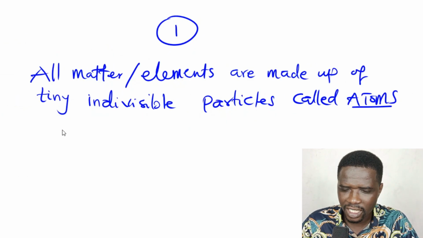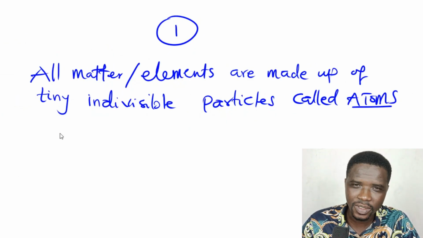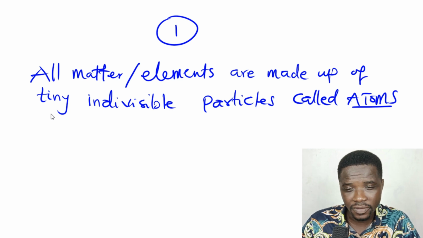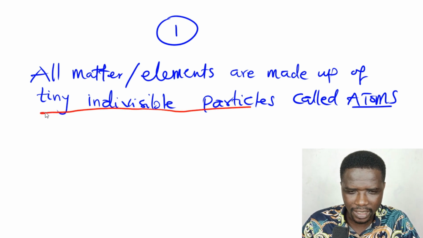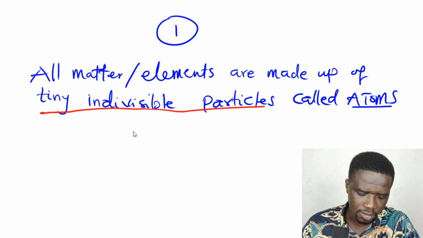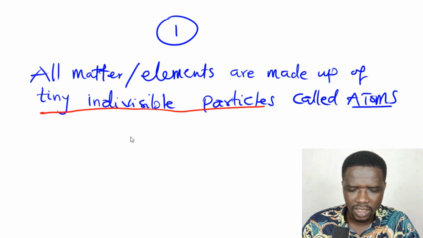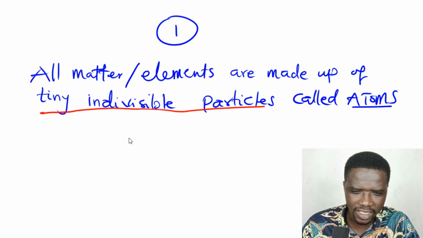So let's go straight to the point. I told you I always go straight to the point. The first thing he said was that all matter is made up of tiny indivisible particles. An example of matter is a substance like gold, or sodium. You can talk about gases such as neon or oxygen gas. These are all matter, all these elements are made up of certain tiny indivisible particles